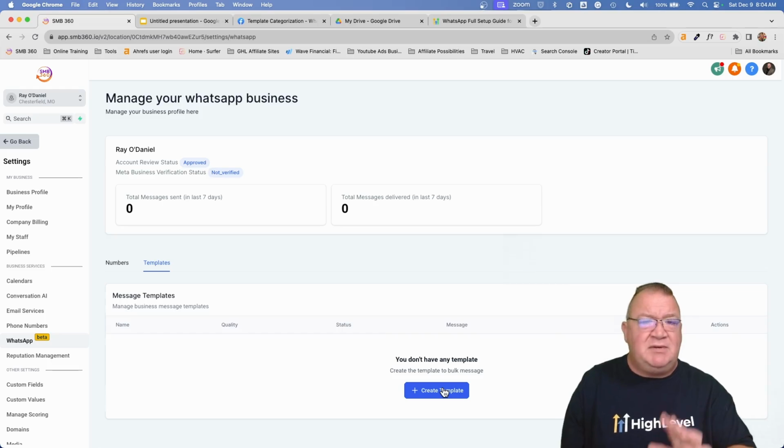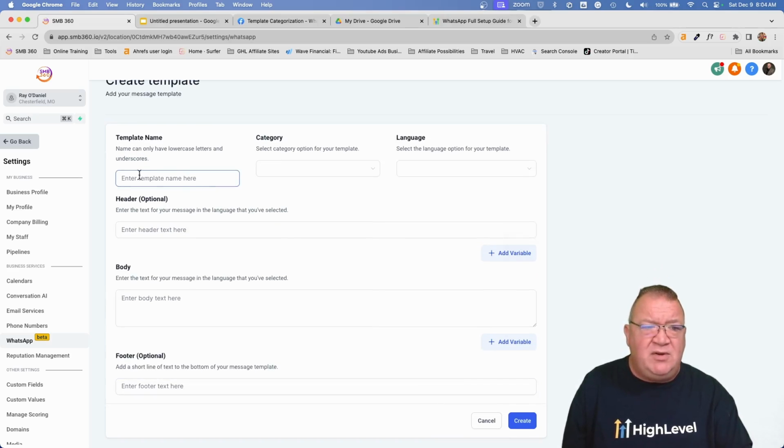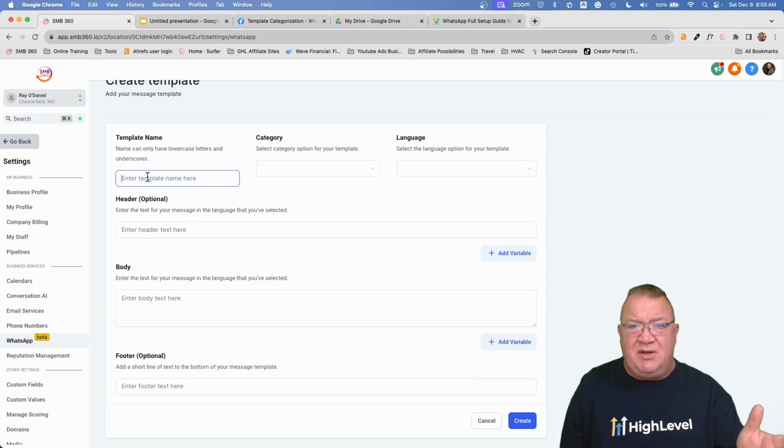So what I'm going to do is break this down into a couple different steps. First of all, if we create a template, I just want to show you what's available in the create template screen. So right now you need to give the template a name. This is just a name that you're going to be using internally to figure out what this is. So you could call it marketing template, appointment reminder, something like that kind of template name.